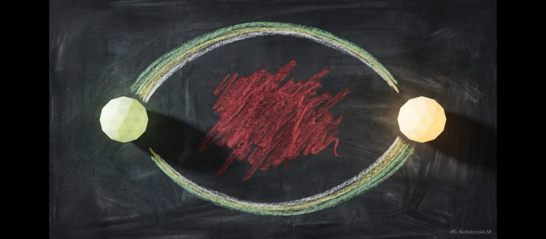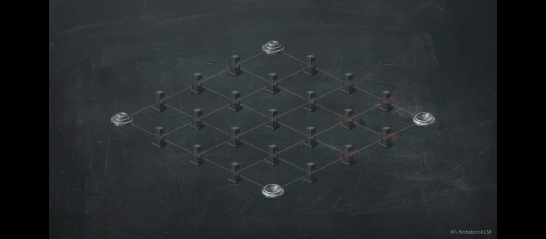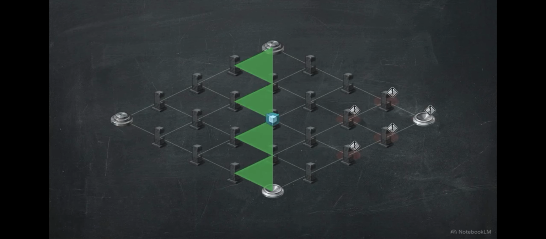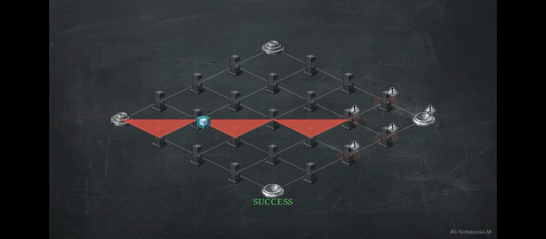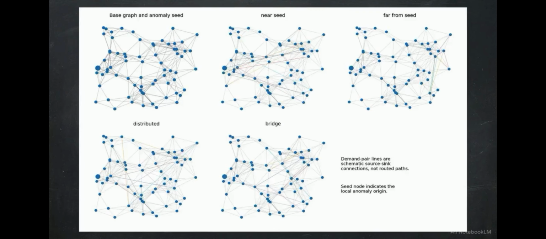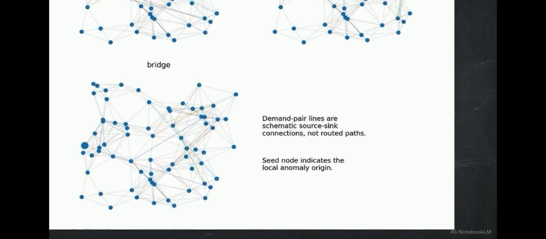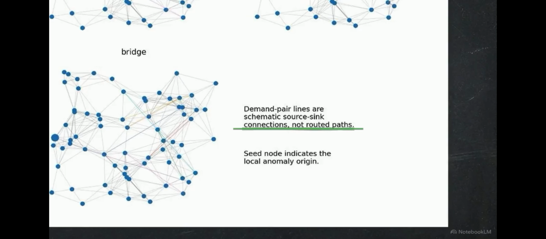The second mechanism pulling these metrics apart is network geometry. Identical anomaly burdens produce wildly different consequences depending on where the damage sits relative to the work being done. This diagram shows 5 routing layouts. The base graph houses the anomaly seed. We measure viability through effective conductance, evaluating data flow between source and sink pairs.